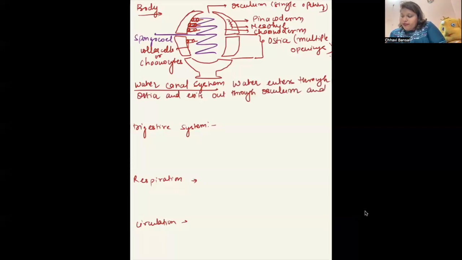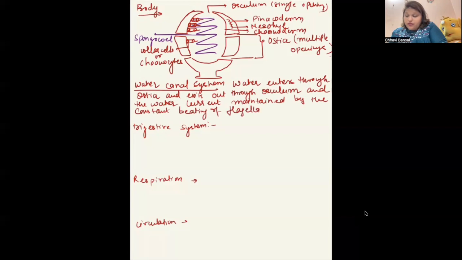And the water current is maintained by the constant beating of flagella of choanocytes. Okay.